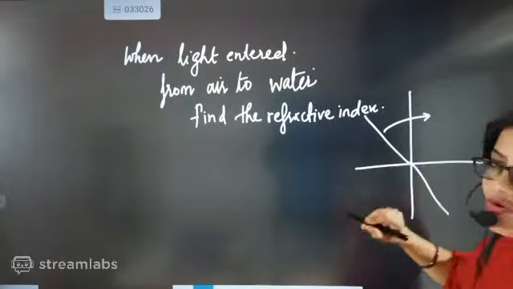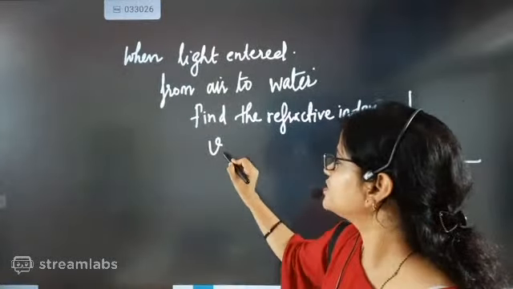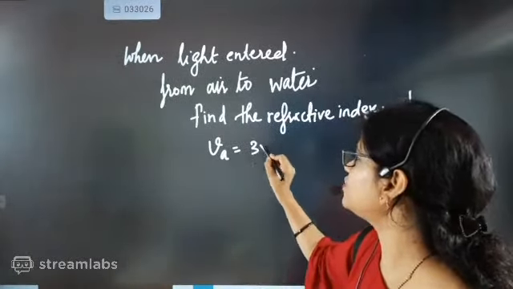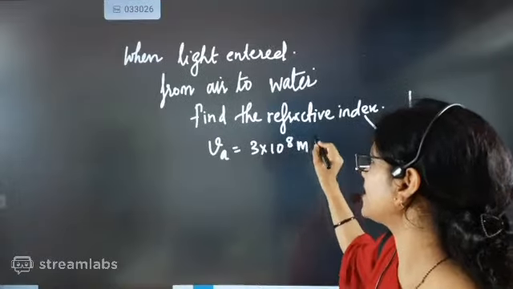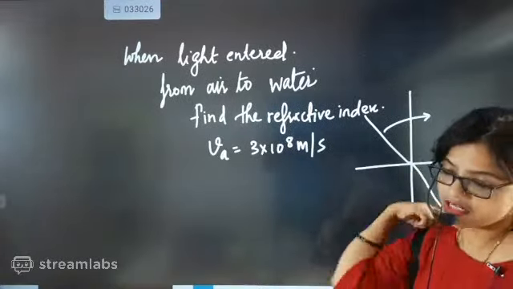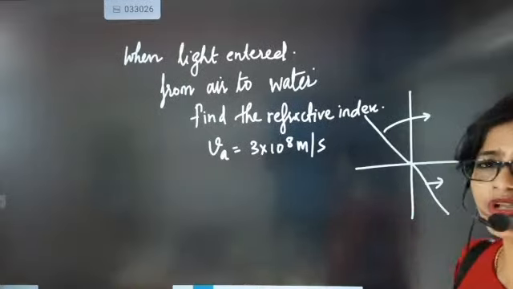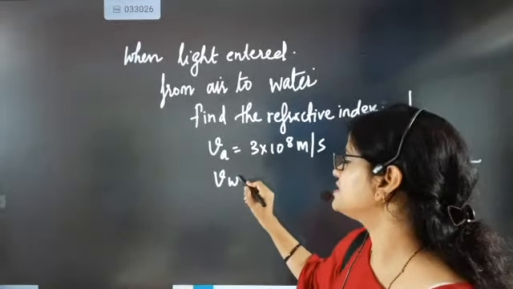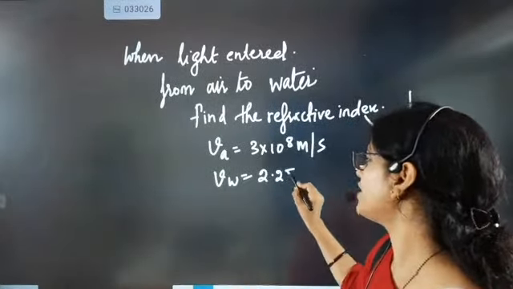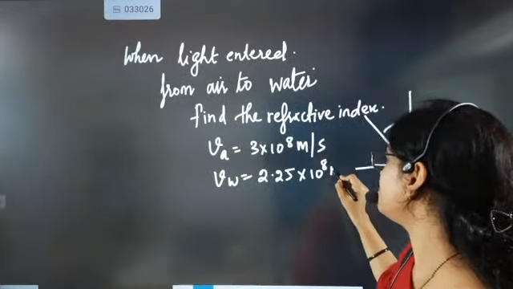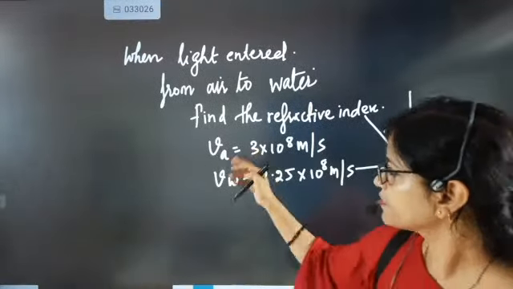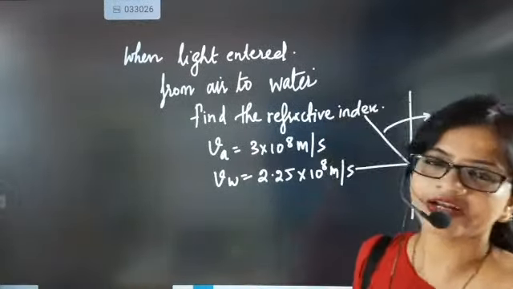You will say, auntie, the speed of light in air is 3 into 10 to the power 8 meter per second. Then I will ask, what is the speed of light in water? Then you will say, auntie, the speed of light in water is 2.25 into 10 to the power 8 meter per second. So now we will find what the refractive index is here.